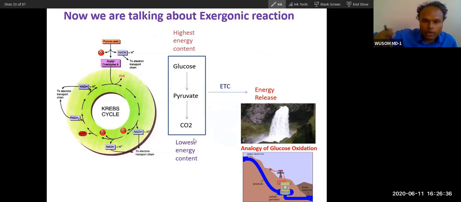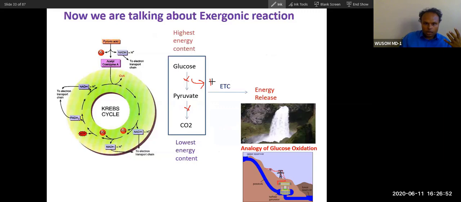All these three processes are coupled; they function together. If you stop any one, like the electron transport chain, what will happen? The whole process will stop.